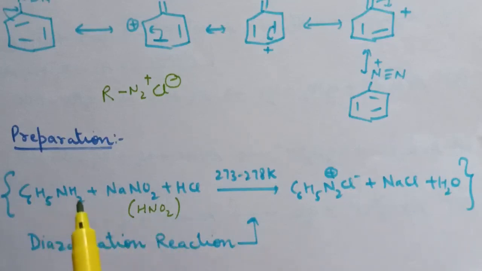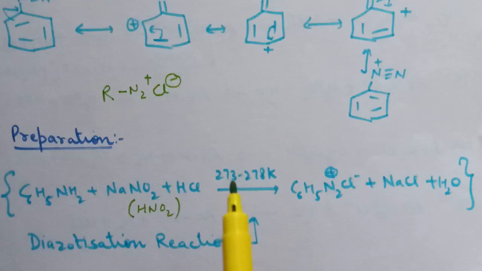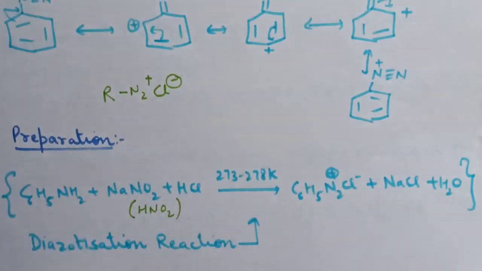And due to instability, the diazonium salt is generally not stored and is used immediately after the preparation. So this is the method for the preparation of diazonium salt. Reaction of aniline with HNO2 in 273 to 278 Kelvin temperature range. This converts to diazonium salt, and this reaction is known as diazotization reaction.